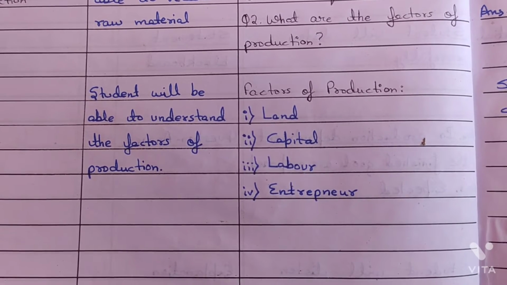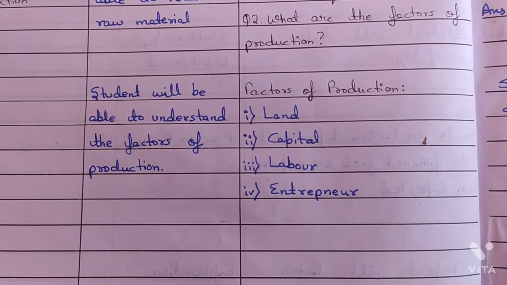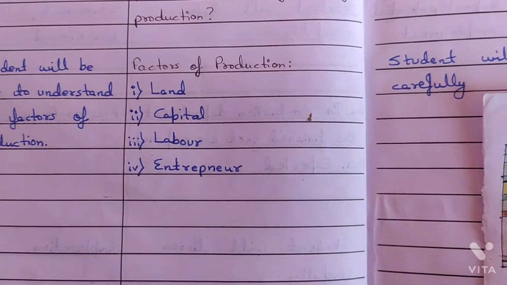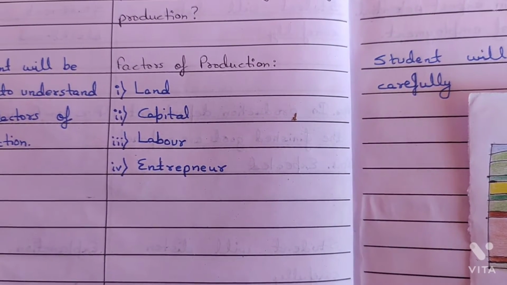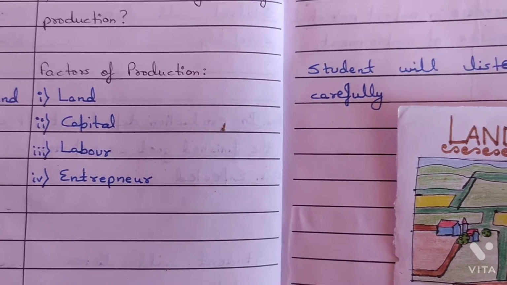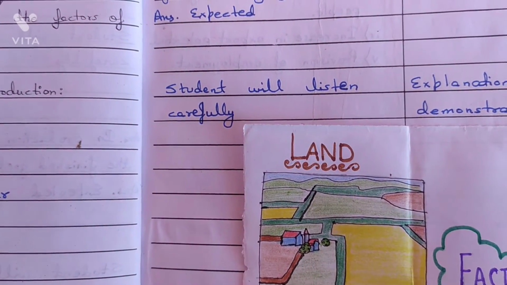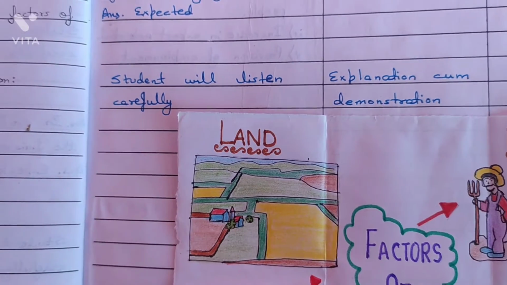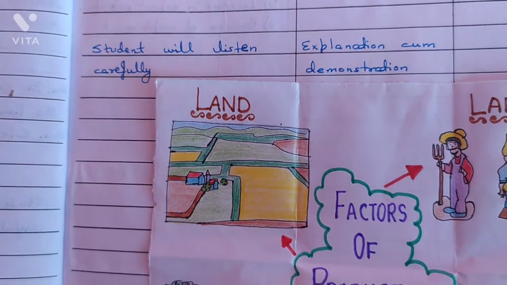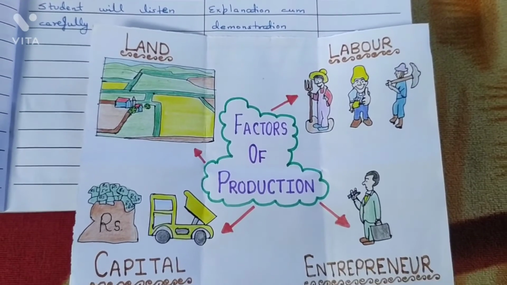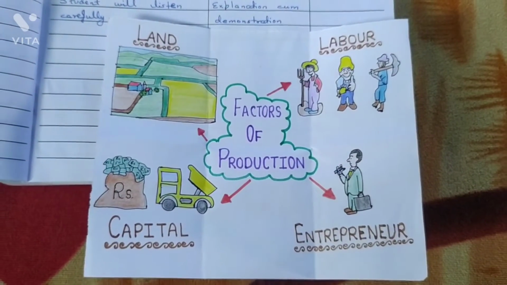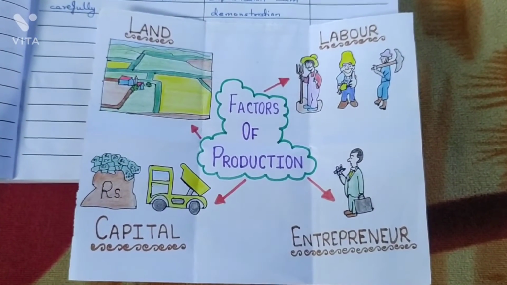Student will be able to understand the factors of production. Factors of production: land, capital, labor, entrepreneur. Student will listen carefully. Explanation cum demonstration. Factors of production: land, labor, capital, entrepreneur.